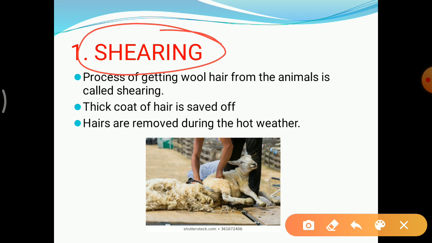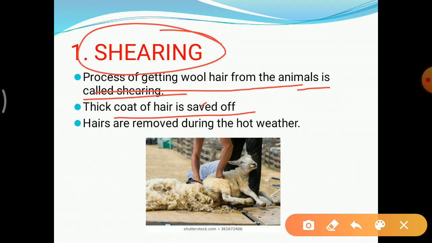Hairs are also a part of our body, but when we cut them, it's just a painless process. The same happens with the sheep. So what is shearing? The process of getting wool hair from the animal is called shearing. In this, the thick coat of hair is shaved off.